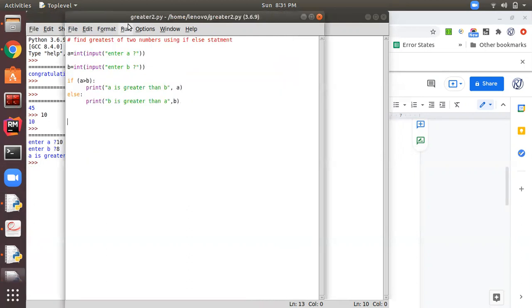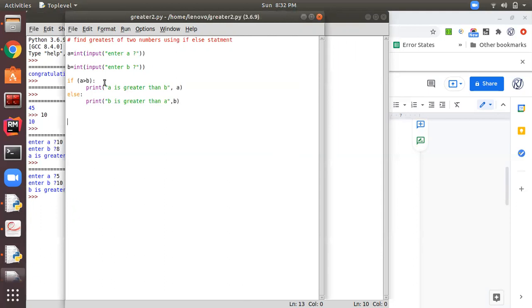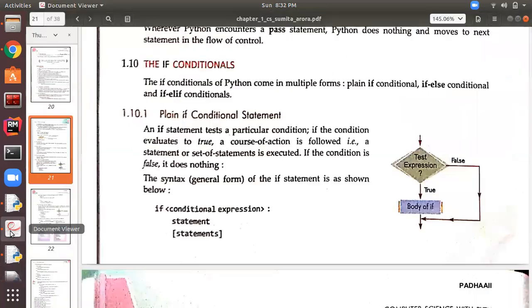Okay, now again I will execute, and this time I will check the false else part of the if statement, and the else part will be executed when the condition is false. So this time I will give value of a as 5 and b as 10. So it's printing b is greater than a and value is 10. So this is the best example for learning the if statement with else. Okay, so hope you understood it. Let me show you the flow chart for this.